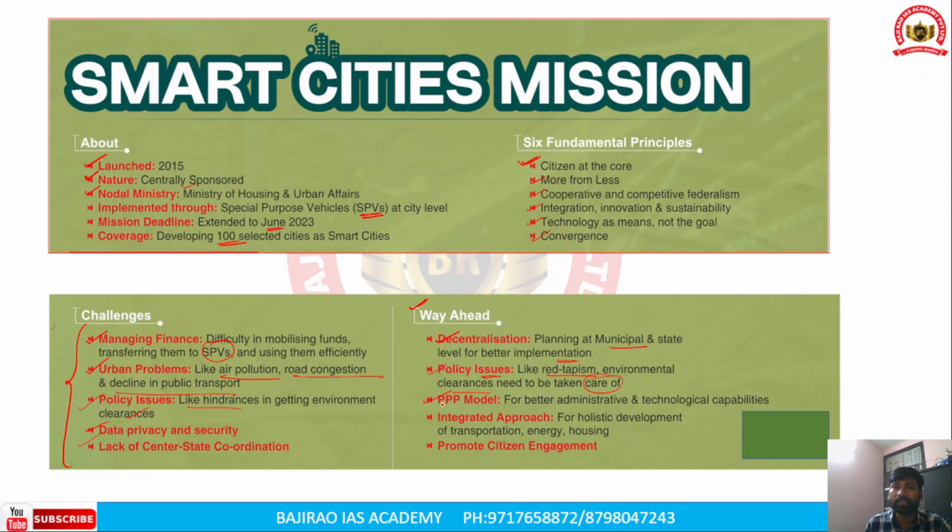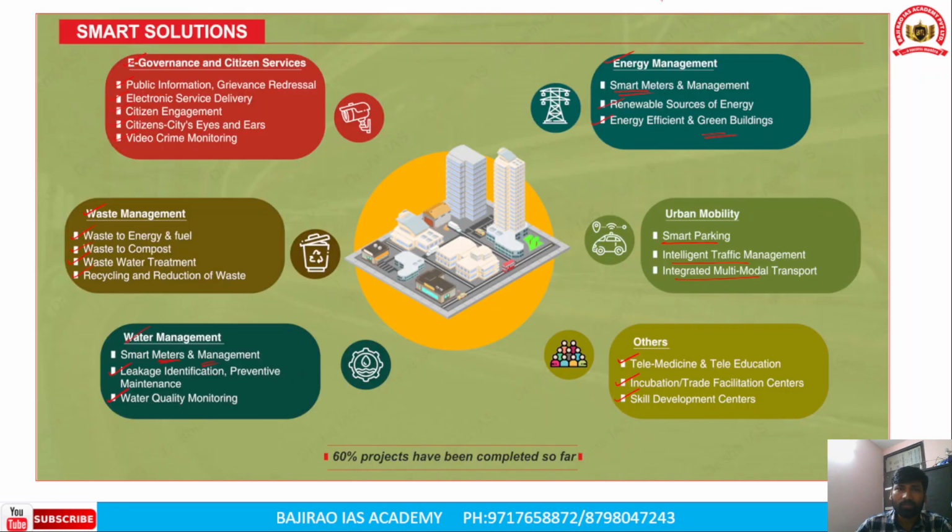The third is the public-private partnership model, which is very important for better administrative and technological capabilities for proper implementation of the mission. There is a need for an integrated approach for holistic development of transportation, energy, and housing. Promotion of citizen engagement in the Smart Cities Mission is also very crucial. Now, this is all about the Smart Cities Mission.